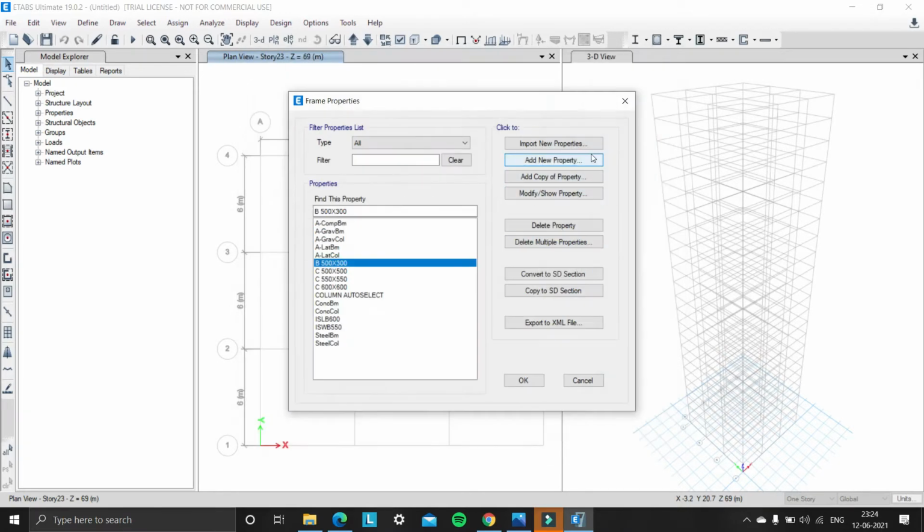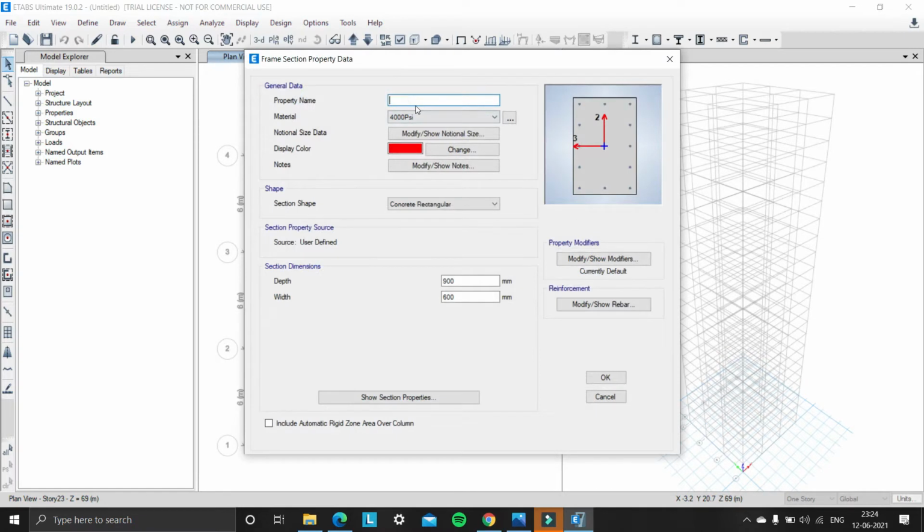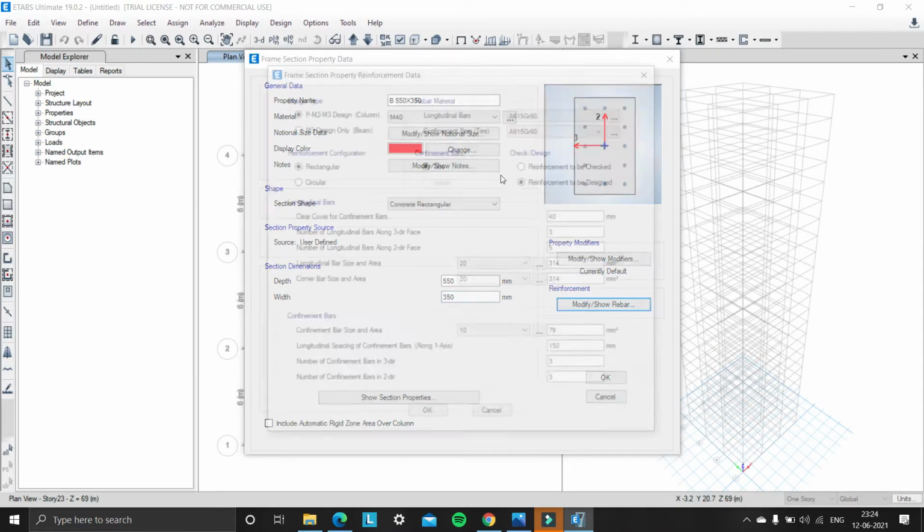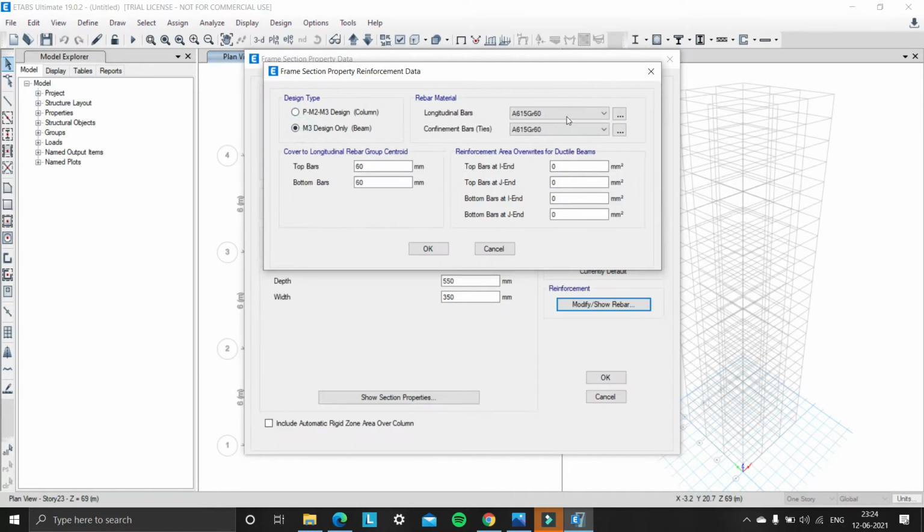Okay. So again another property, concrete rectangular. Now we have given property name 550 by 350 and material type M40. Depth of the beam is 550 and width of the beam is 250. Modifier show rebar, and design type should be beam and longitudinal bar is 500 HPST, confinement mild 250, and cover is 25 in both top bar and bottom bar.